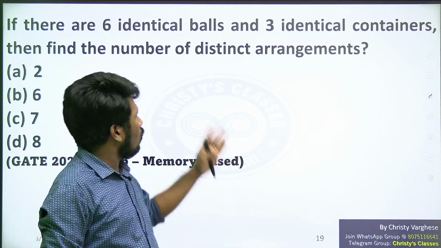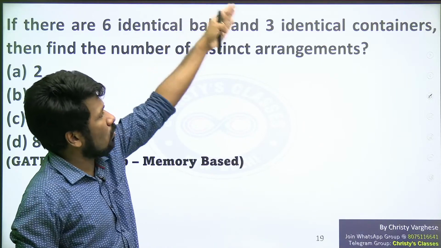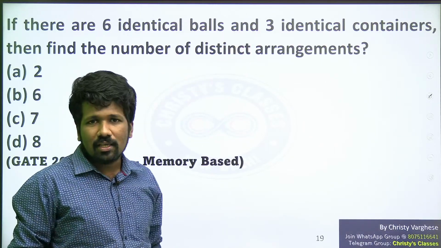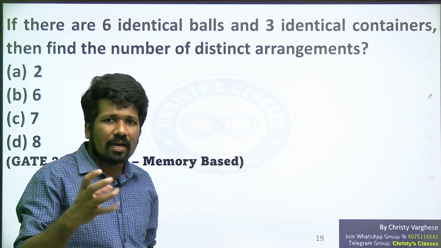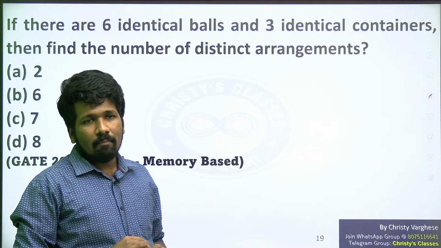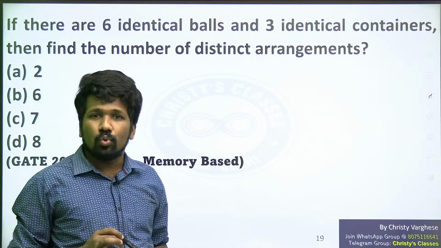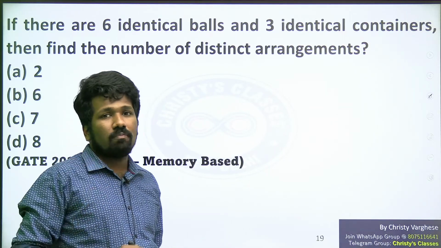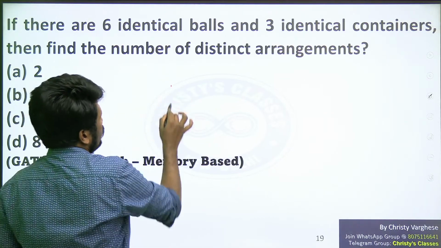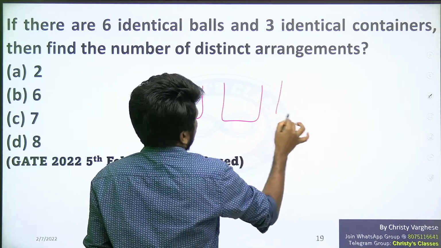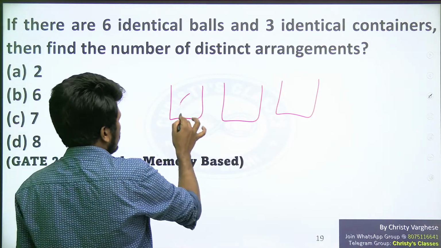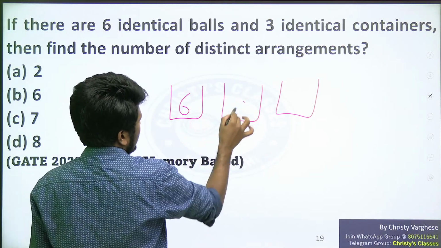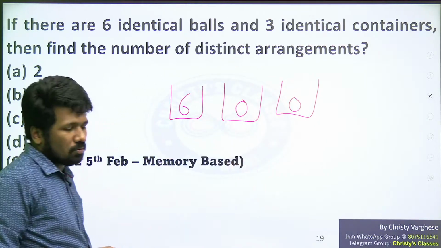If all the 6 are identical balls and all the 3 are identical containers, and any number of balls can go in any container, but all the 6 balls should be used. In that case, how to do this question? That is what I am telling. So 3 identical containers are there now. First possibility is 6 balls in the first container, second 0, third 0. That is a possibility now.